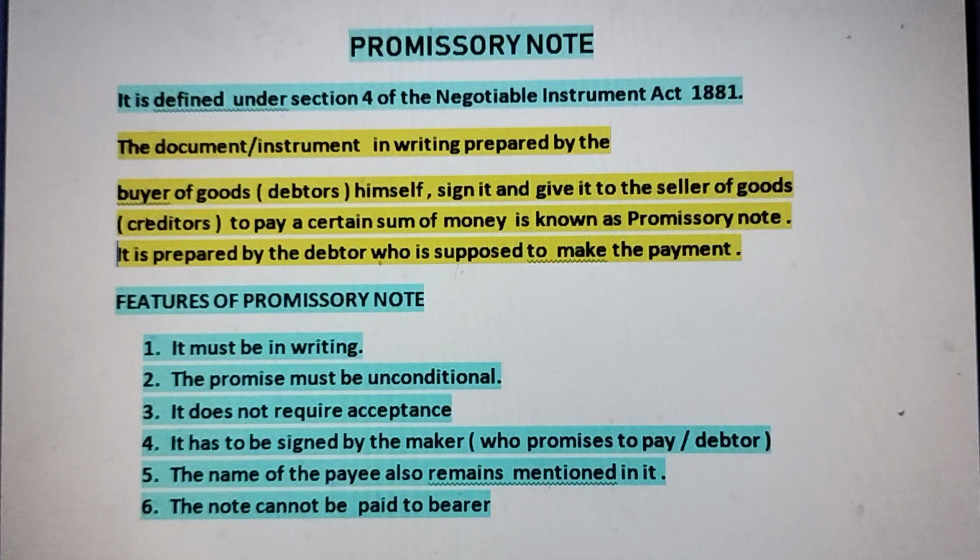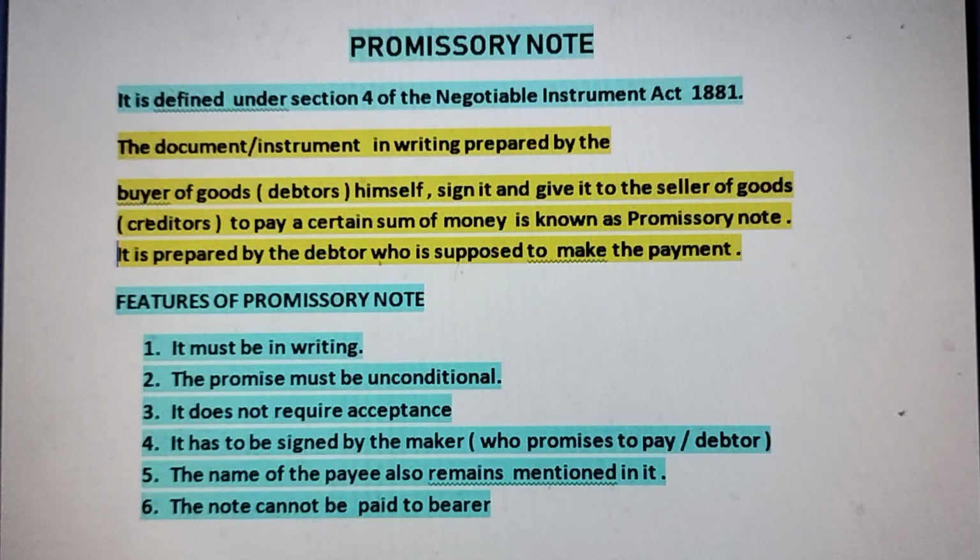Next, it has to be signed by the maker. Who is a maker? Maker is the buyer who promises to pay, so the debtor. So promissory note is signed by the debtor, not by the creditor. It is signed by the debtor, promising to pay a certain amount to the creditor.